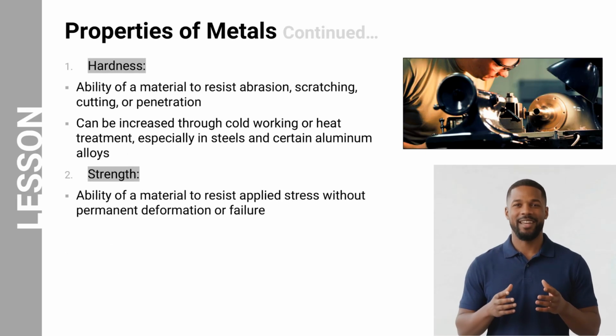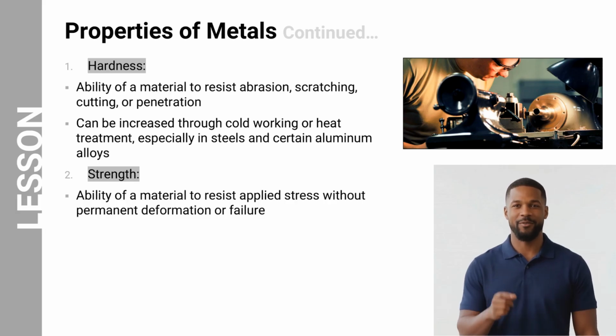Now let us begin examining the individual properties of metals, starting with hardness and strength. Hardness refers to a material's ability to resist abrasion, scratching, cutting, or penetration. This property is important because aircraft components are often exposed to friction, wear, and surface damage during operation. Hardness can be increased through manufacturing processes such as cold working or heat treatment. This is commonly done with steels and certain aluminum alloys to improve their resistance to wear and deformation.